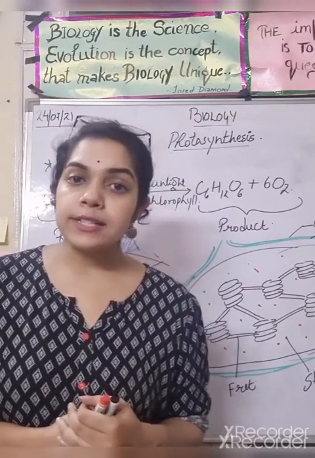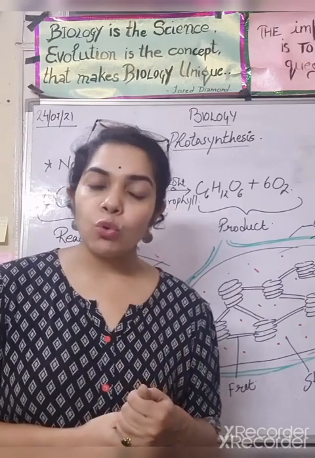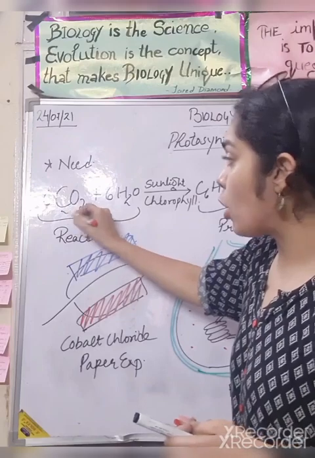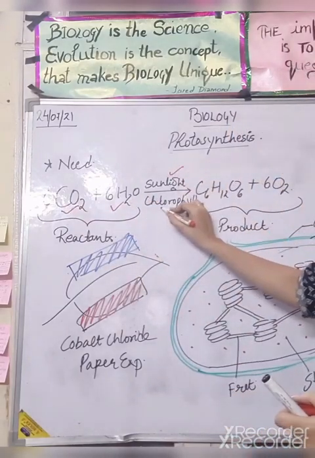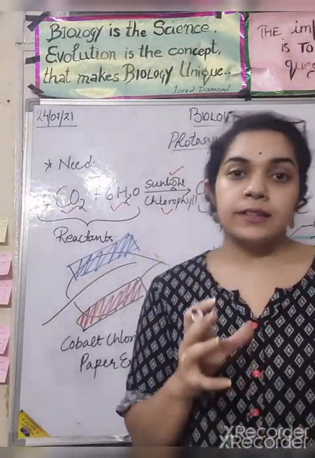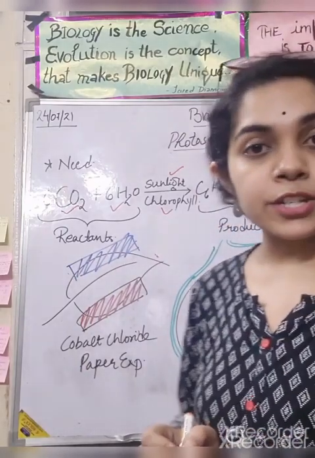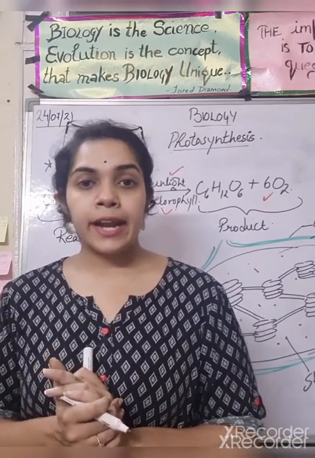Photosynthesis is the process which helps to make food in plants in the presence of carbon dioxide, water, sunlight and chlorophyll, releasing glucose and oxygen in return, right? So we'll study it again.